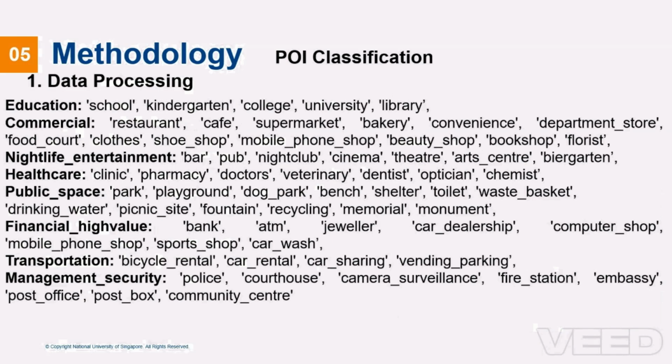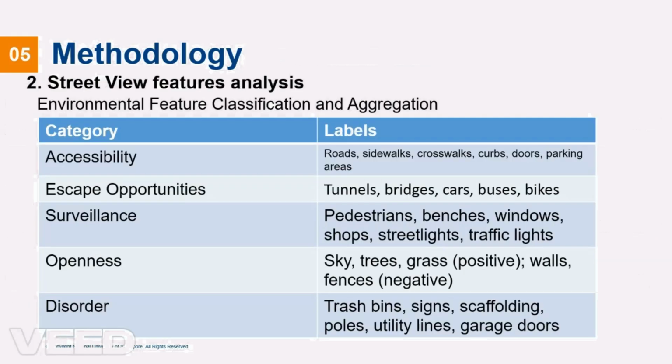For POI classification, we organized points of interest into these 8 categories: education, commercial, nightlife and entertainment, healthcare, public spaces, financial and high-value locations, transportation, management and security. We then do some analysis about Street View features. The analysis is grounded in key criminological theories, such as environmental criminology. We select some features to calculate the aggregated index. We then use these indexes to find out some spatial distribution patterns. And we also try to calculate the crime vulnerability index and walkability index using these indexes.